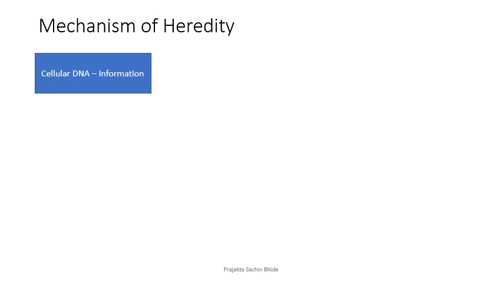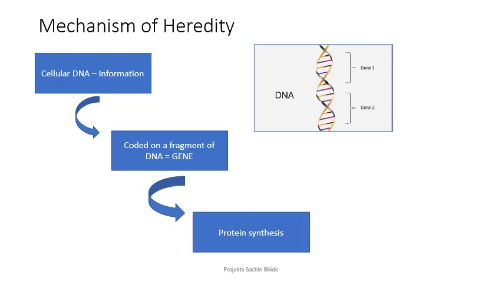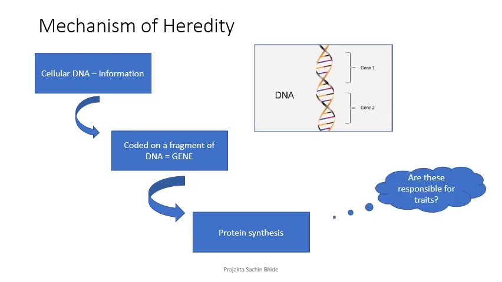At the cellular level, there is DNA. This is the DNA which is going to provide information to create or synthesize proteins. These proteins are coded on a fragment of a DNA, and that fragment of a DNA is called a gene. This is the place where the information for protein synthesis is kept. Now, how do the proteins control the characteristics? Do you feel that the proteins are responsible for the traits, or are the genes responsible for the traits? Let us see that in the next slide.